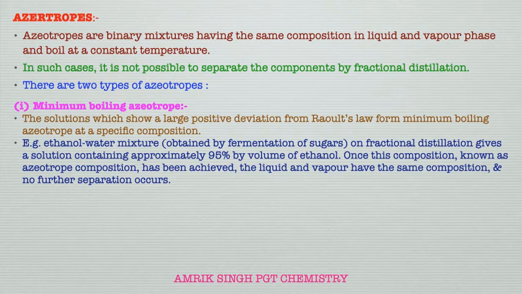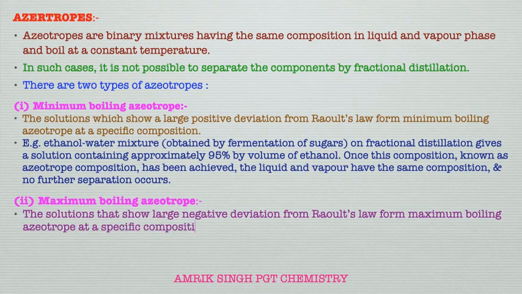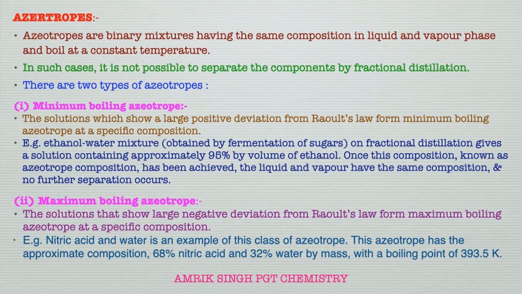For example, an ethanol-water mixture obtained by the fermentation of sugars, on fractional distillation, gives a solution containing approximately 95% by volume of ethanol. Once this composition, known as the azeotrope composition, has been achieved, the liquid and vapor have the same composition and no further separation occurs. Next is the maximum boiling azeotrope. The solution that shows a large negative deviation from Raoult's law forms a maximum boiling azeotrope at a specific composition.